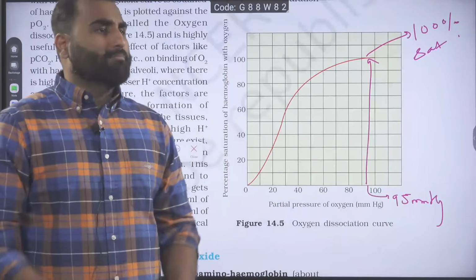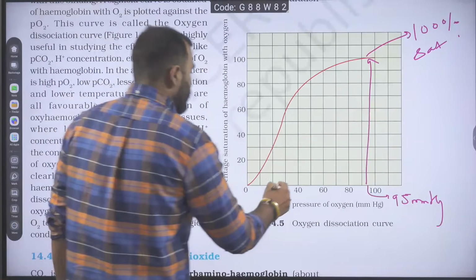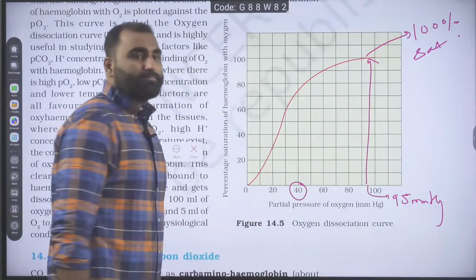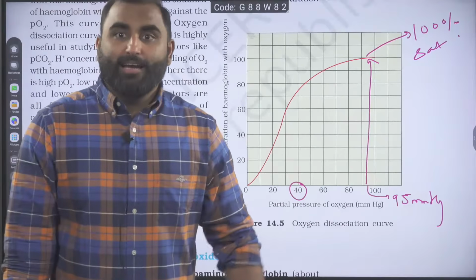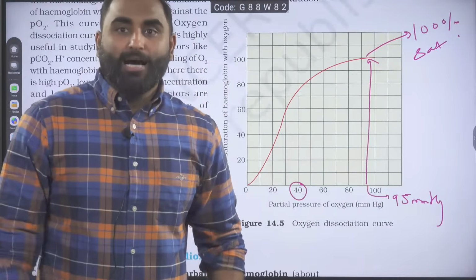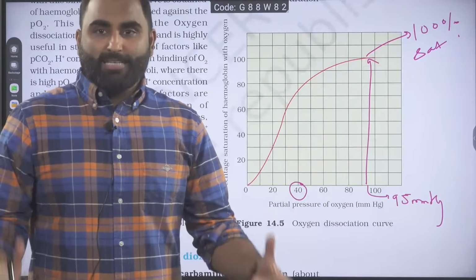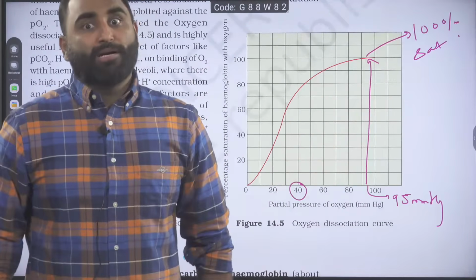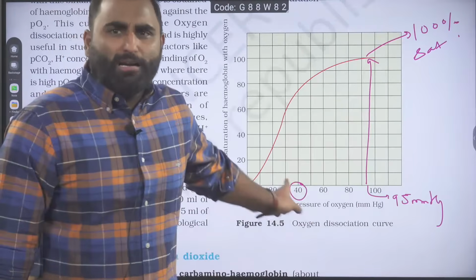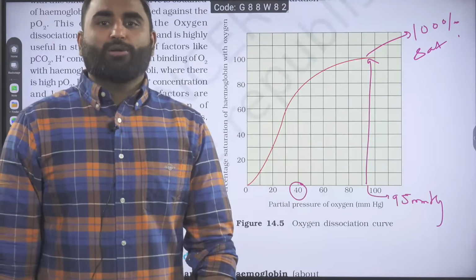All hemoglobins are combined. But what at 40? Out of this 100% saturation, how much will be gone? 25% will be gone.